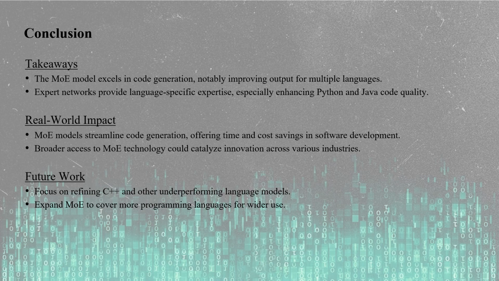So the key takeaway from this project is that the MOE model excels in code generation, notably improving output for multiple programming languages. Expert networks provide language-specific expertise, especially enhancing Python and Java code quality. The real-world impact is that the MOE model streamlines code generation, offering time and cost savings in software development. Broader access to MOE technology could catalyze innovation across various industries.